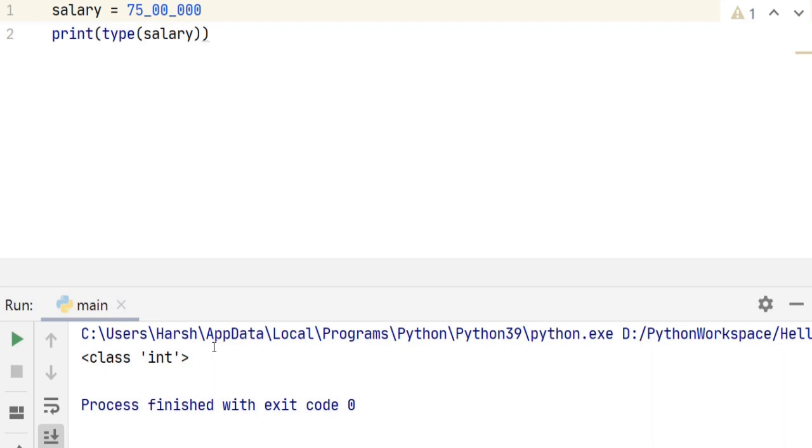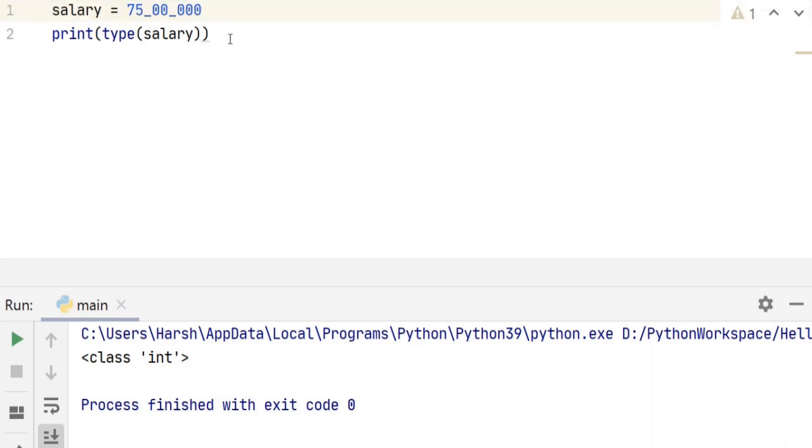Now you might wonder how long an integer can be in Python. Integers can be of any length in Python. It's possible to define an integer of any number of digits till your computer memory allows. Now let's move on to the next type, which is float. Float is a number value with a decimal point.